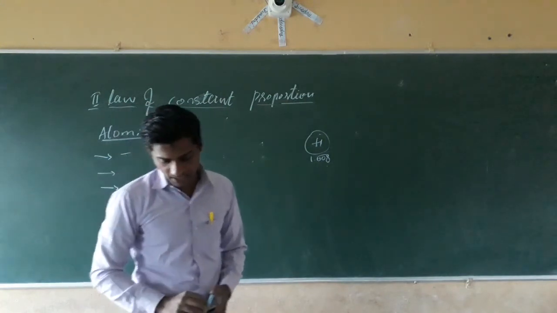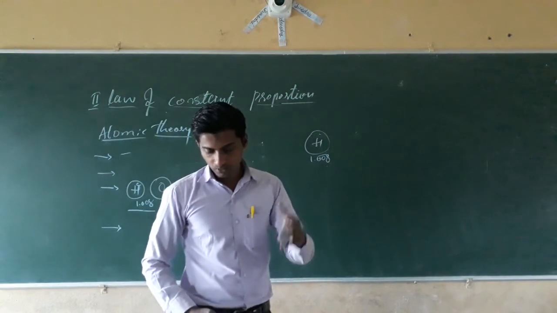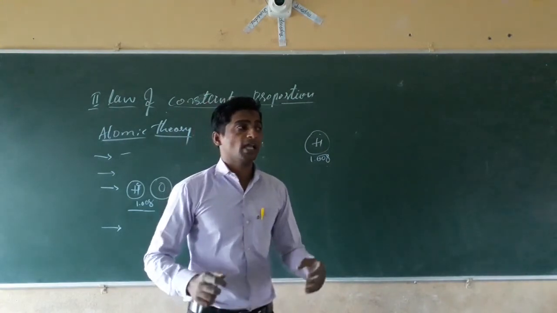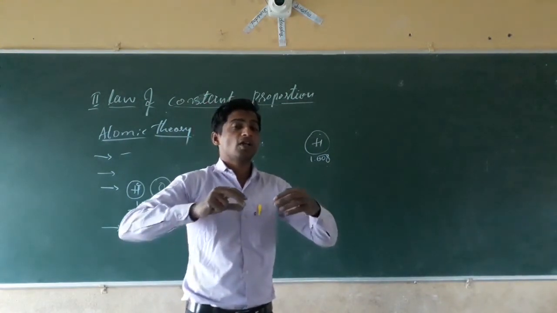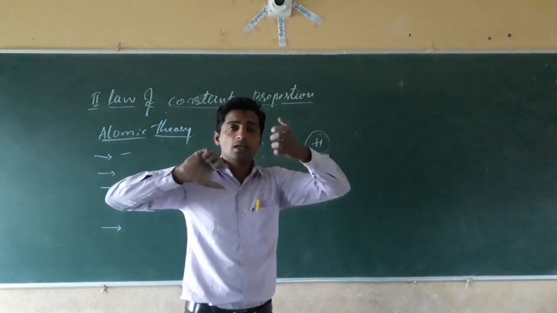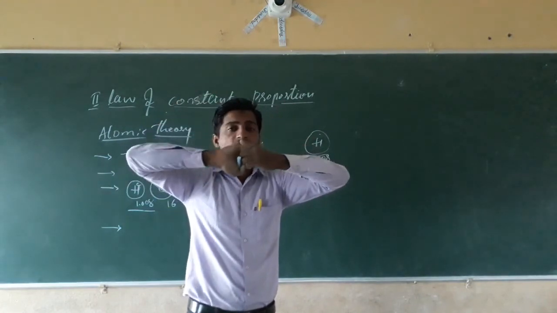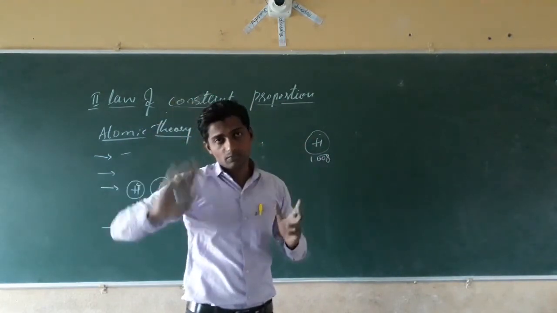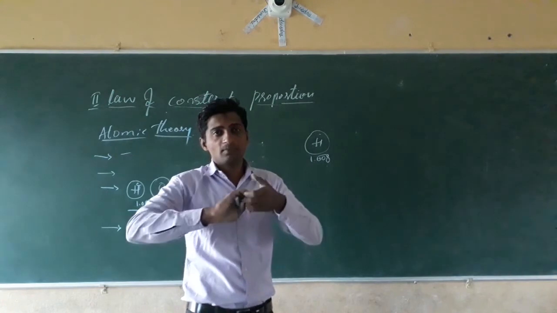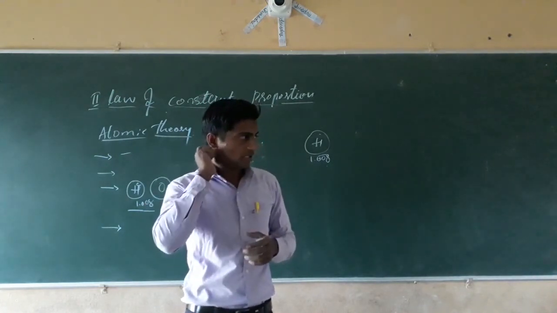Come to the next postulate. Atoms combine in a ratio of small whole numbers to form a compound. For example, two hydrogen atoms and one oxygen atom combine and form a water molecule. With small whole numbers, 1 and 2, they combine and form a compound.